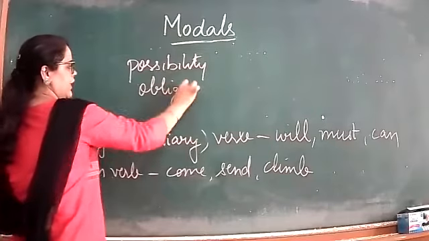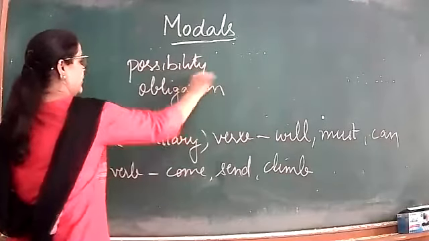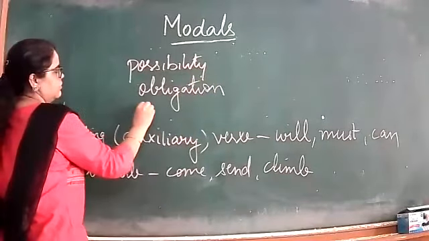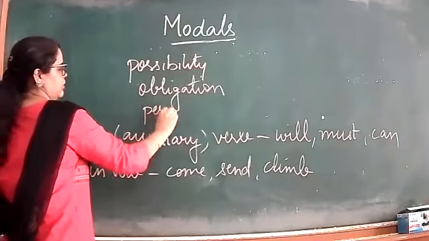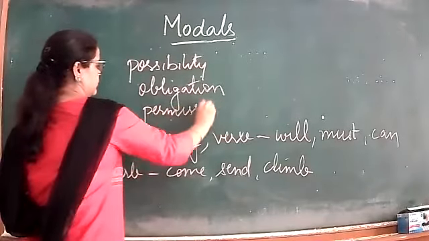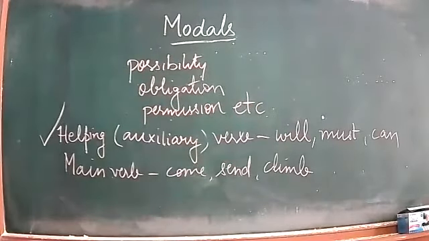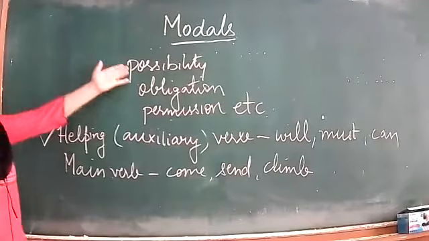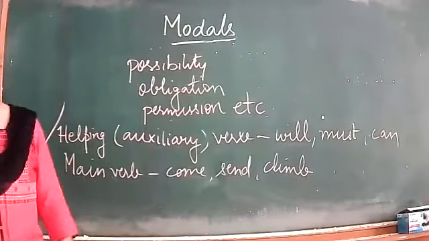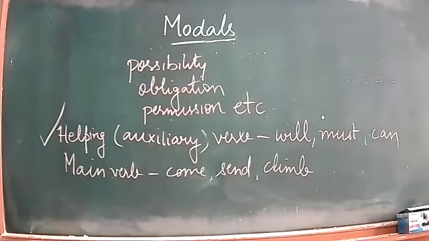Obligation is morally correct behavior. Permission, etc. So model is a helping verb that comes with the main verb to express ideas like possibility, obligation, permission, etc. That was a definition.